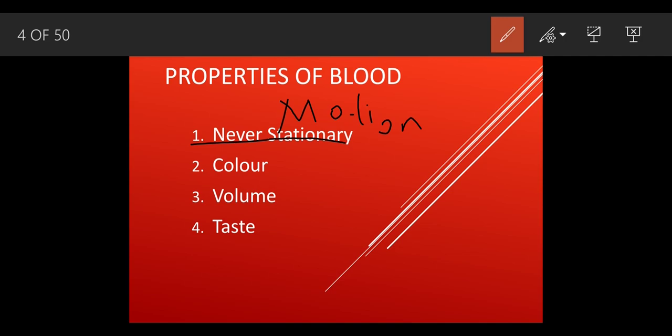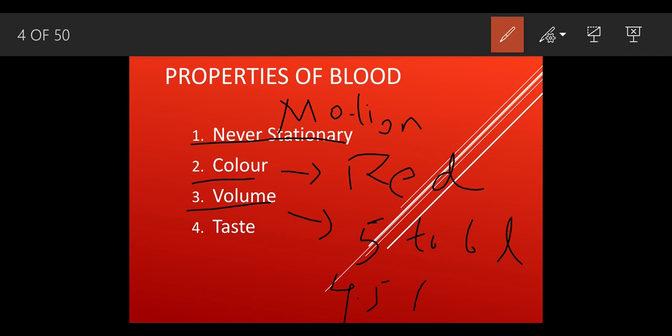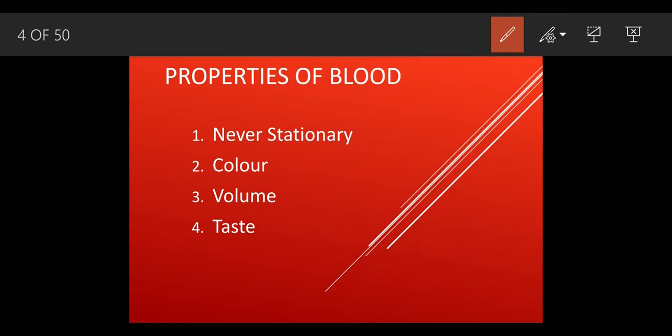The color is red. Volume: inside a human we have around 5 to 6 liters of blood, and inside females it is around 4.5 to 5 liters. Inside women, because they do less physical activity, the intake of blood is less, and inside men it is around 5 to 6 liters of blood. What is the taste of the blood?